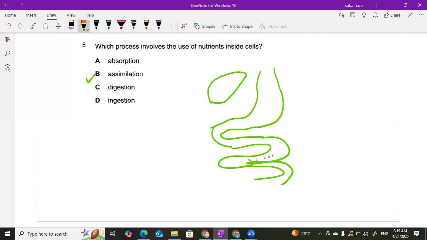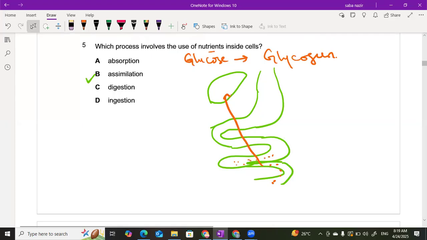Once the glucose is absorbed in the small intestine, it is sent to the liver, and this excess glucose is converted into glycogen, right? So if the nutrients are used inside the cell properly, it is actually the process of assimilation.